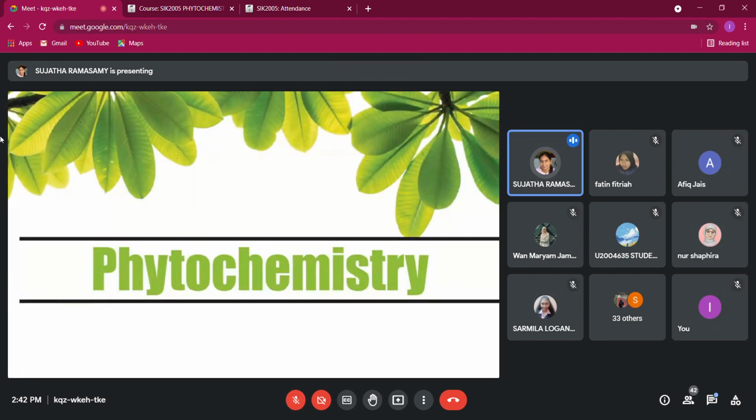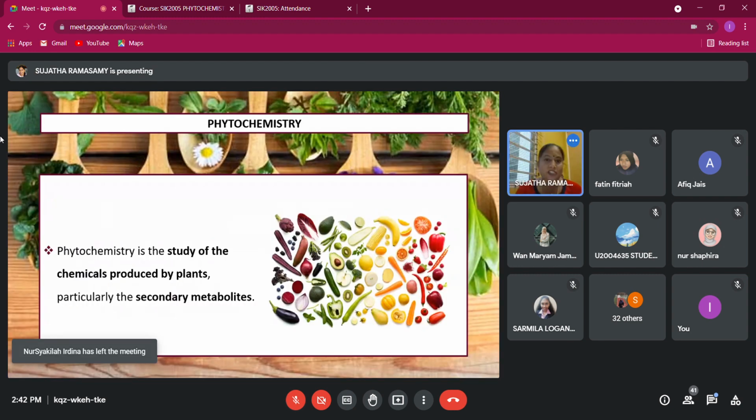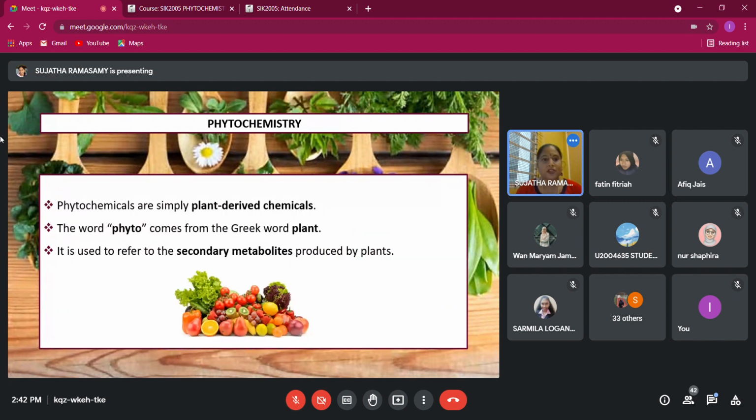Okay. So let's see what is phytochemistry. When we learn things, let's see what is the definition. Phytochemistry is the study of chemicals which are produced by plants. Plants do produce chemicals, that is primary metabolites and secondary metabolites. But when you talk about phytochemistry, we are looking at secondary metabolites in plants. In a simple way, phytochemicals are the plant-derived chemicals.